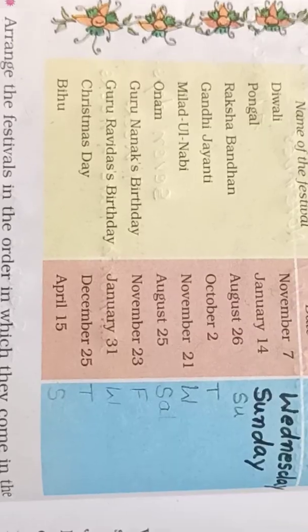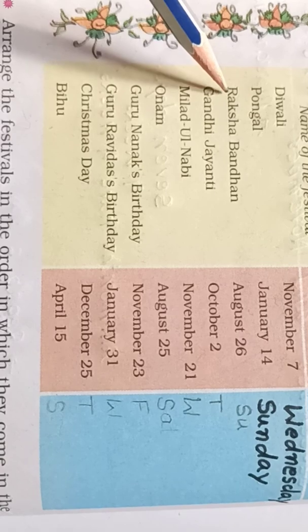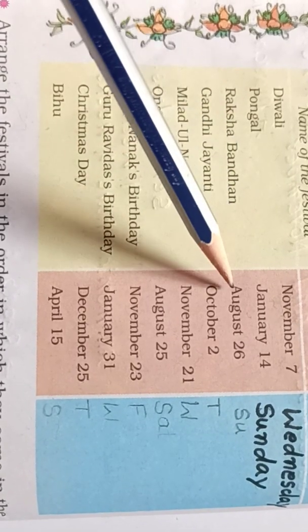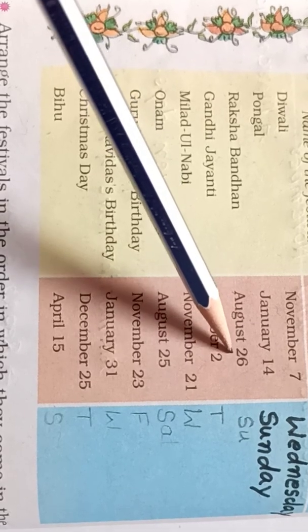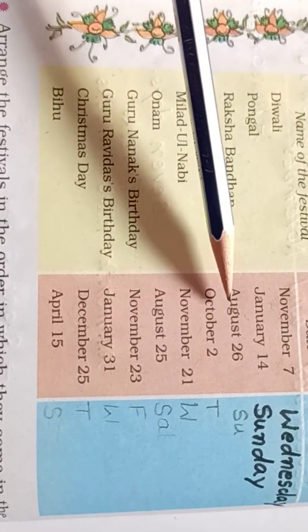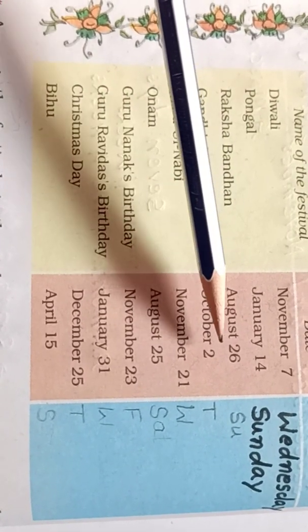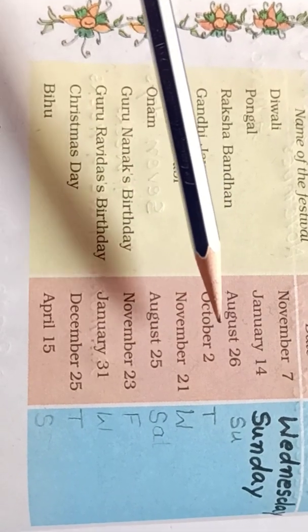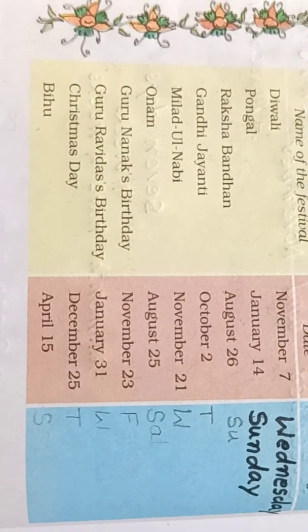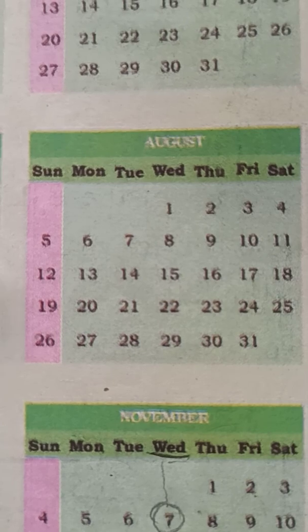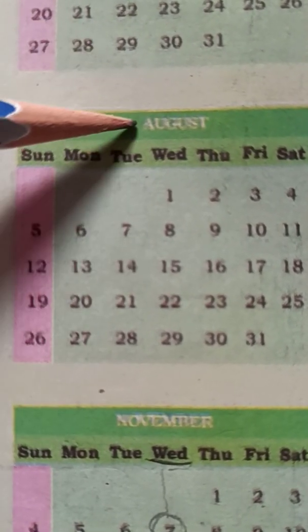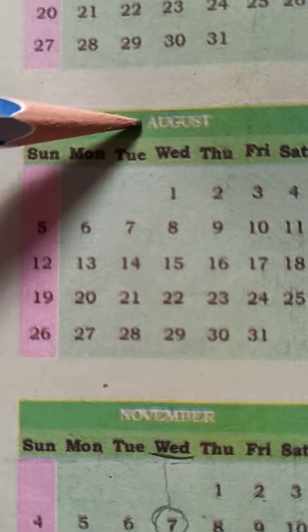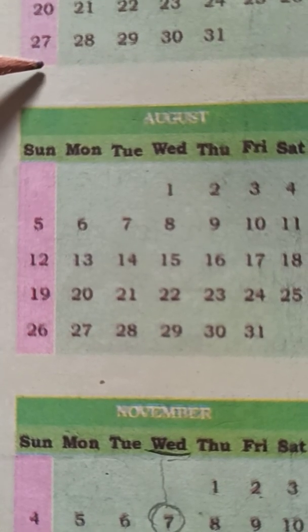Sunday. Now the next festival is Raksha Bandhan. It comes on August 26. So again we look at the calendar 2018 to find out the day of 26th August. First we find the month. Where is August? So here is August and we have to find 26th August.